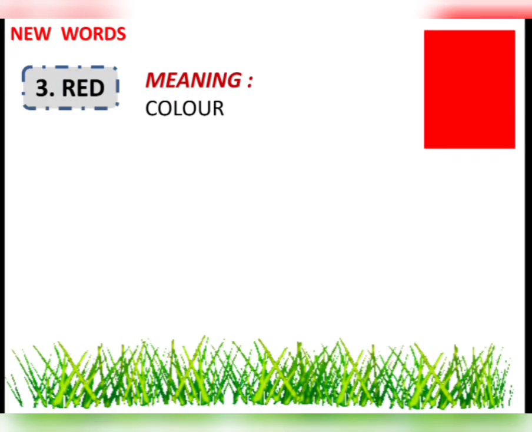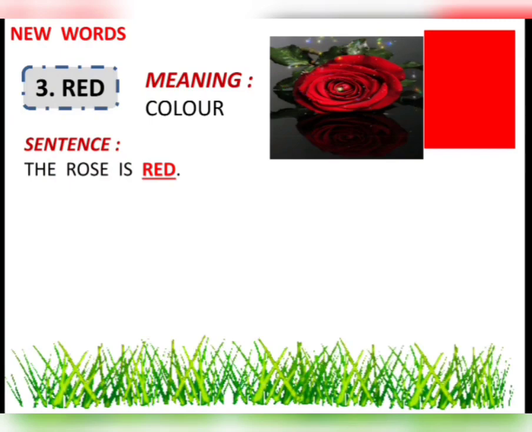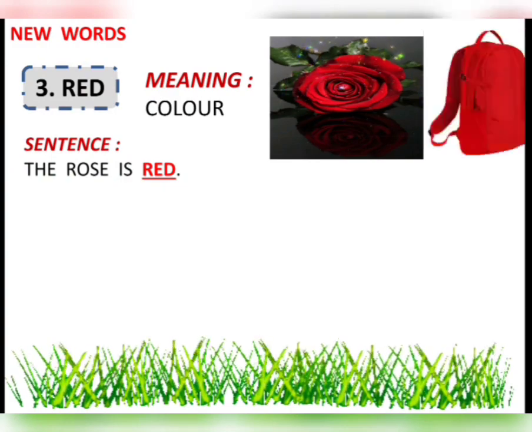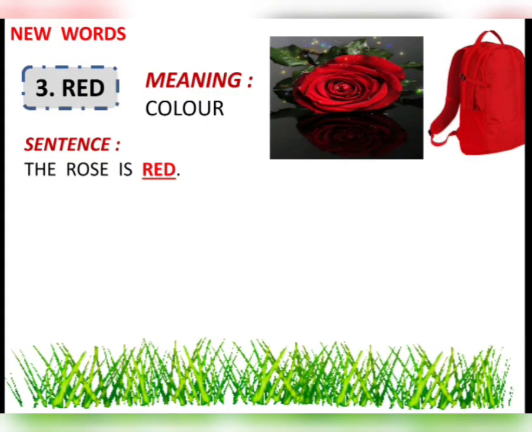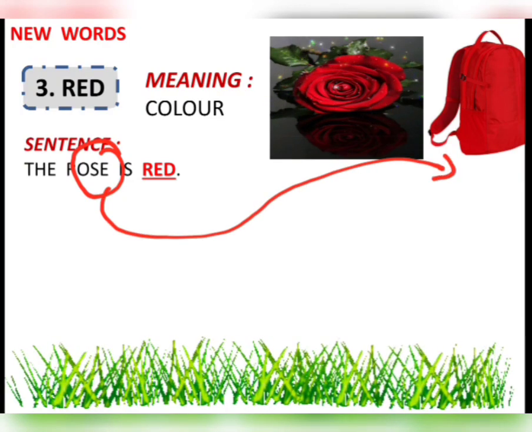Now, let us see what pictures we have here which can help us to make some sentences. So, I have got the rose is red. The rose, you can see in the picture, it is red. Now, I have got one more picture for you, and that is the picture of a bag. So, let us do one thing. Let us make it very simple. Let us change this word rose and add the word bag. What is this word? Bag.